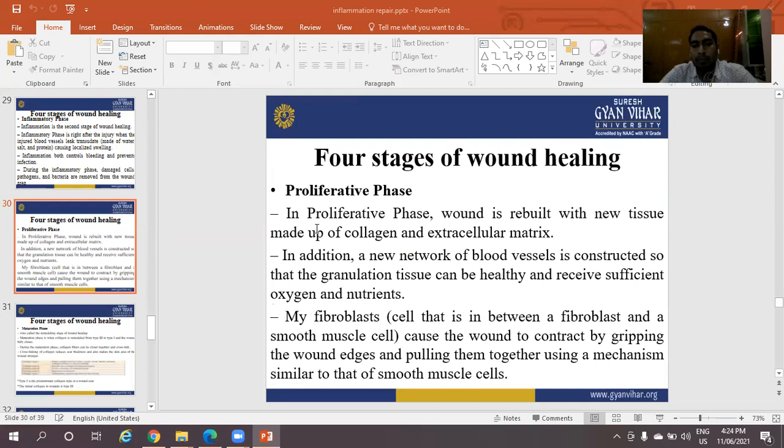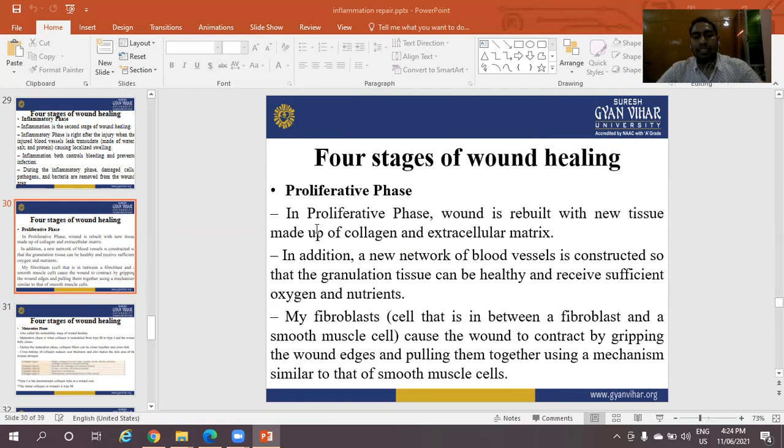The next one is the proliferative phase. In the proliferative phase, the wound is rebuilt with new tissue made up of collagen and extracellular matrix. In addition, a new network of blood vessels is constructed so that the granulation tissue can be healthy and receive sufficient oxygen and nutrients.